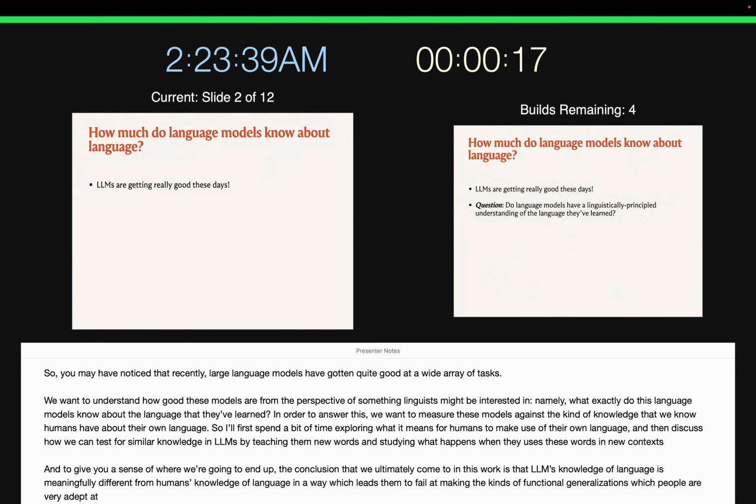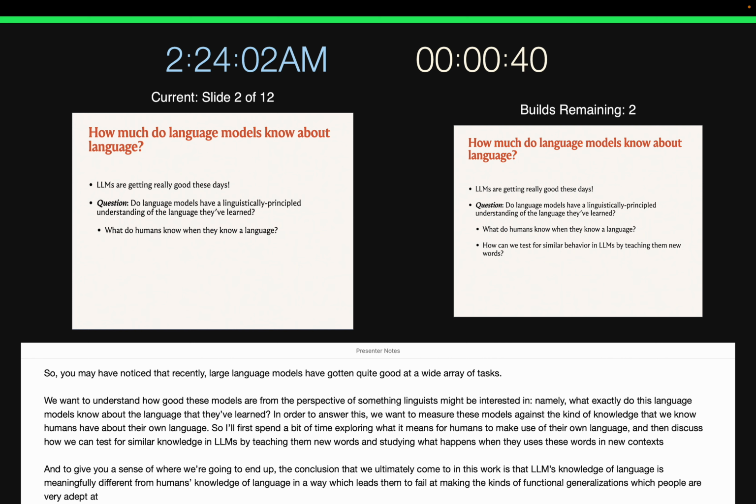So you may have noticed recently that large language models have gotten quite good at a wide array of tasks. We want to understand how good these models are from the perspective of something linguists might be interested in, namely, what exactly do these language models know about the language that they've learned? In order to answer this, we want to measure these models against the kind of knowledge that we know humans have about their own language.